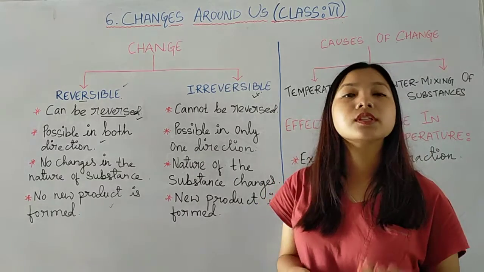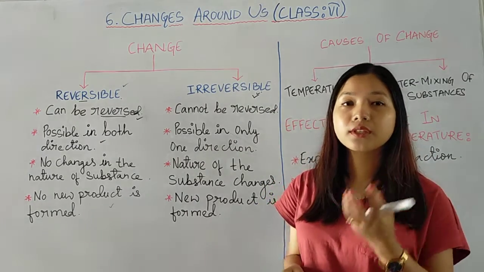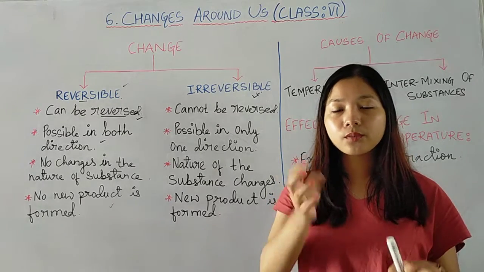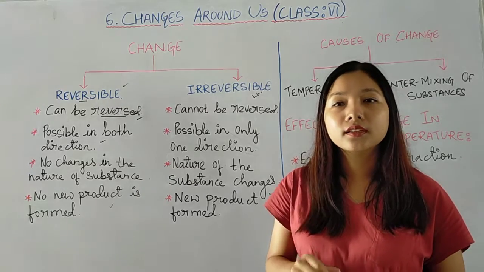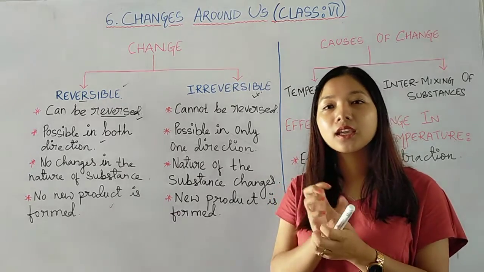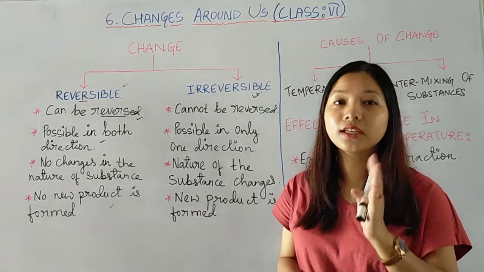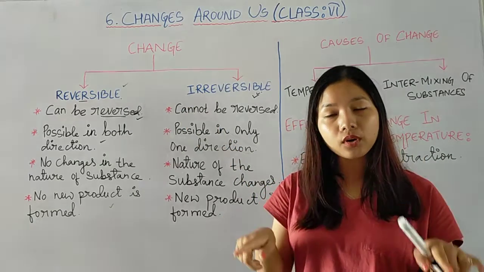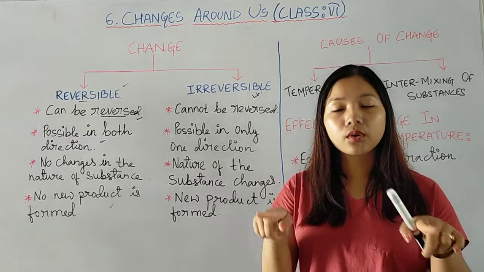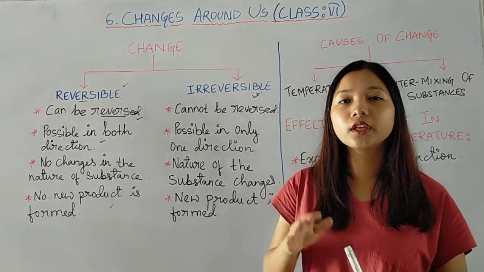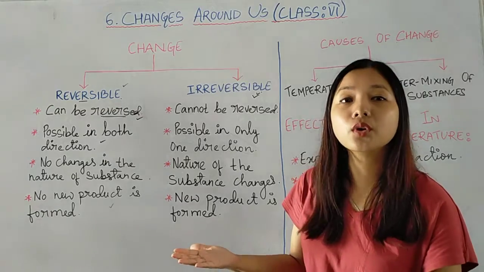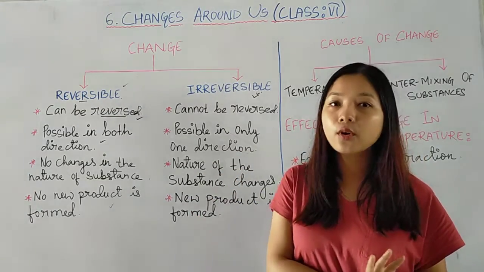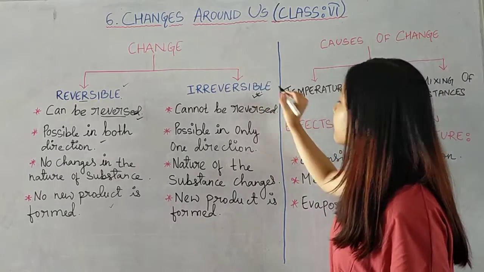Some more examples we can discuss, like you take the dough of flour. If you take a bowl and roll it out into roti, can that roti be again made into dough? Yes, we can do that. So that is a reversible change. But that rolled dough, if you cook it and make roti out of it, can this roti be again made into dough? Of course not. So that will be your irreversible change.